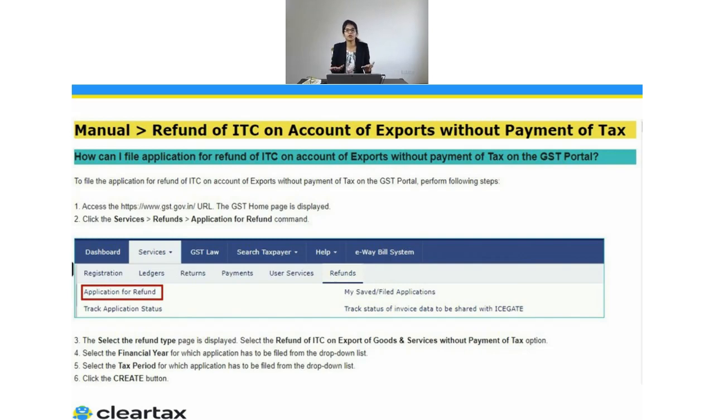Now, if we talk about where to file this refund application, on the government portal, after you log into gst.gov.in, you have to enter your ID and password, and under the services there is the option Refund, and under Refund there is an application for refund which you can select. There will be different options available. You have to select that particular option and then file an application for refund to the government, and you will be getting your refund.